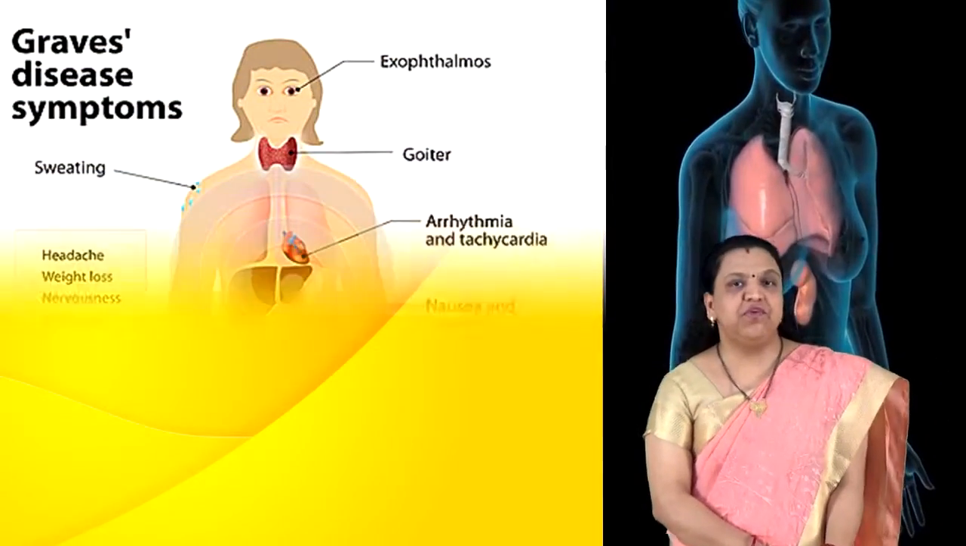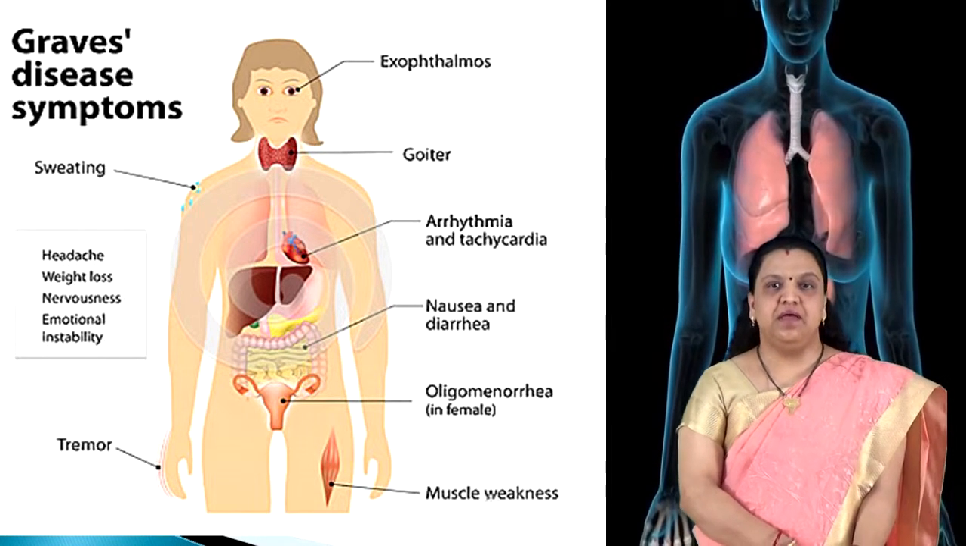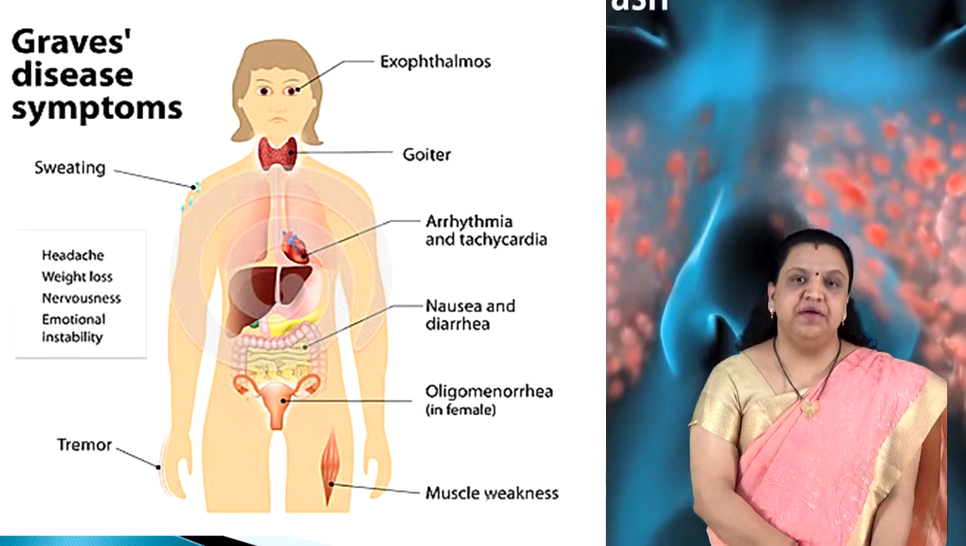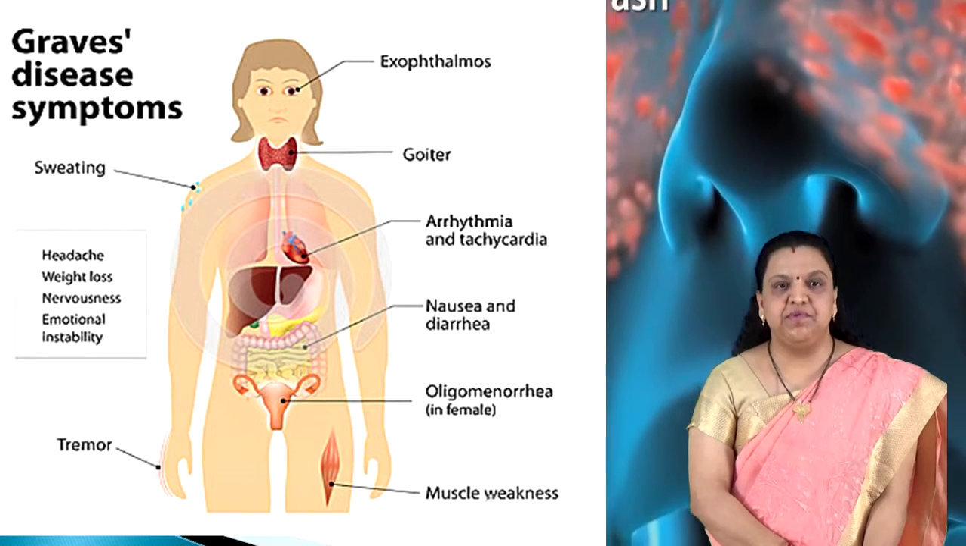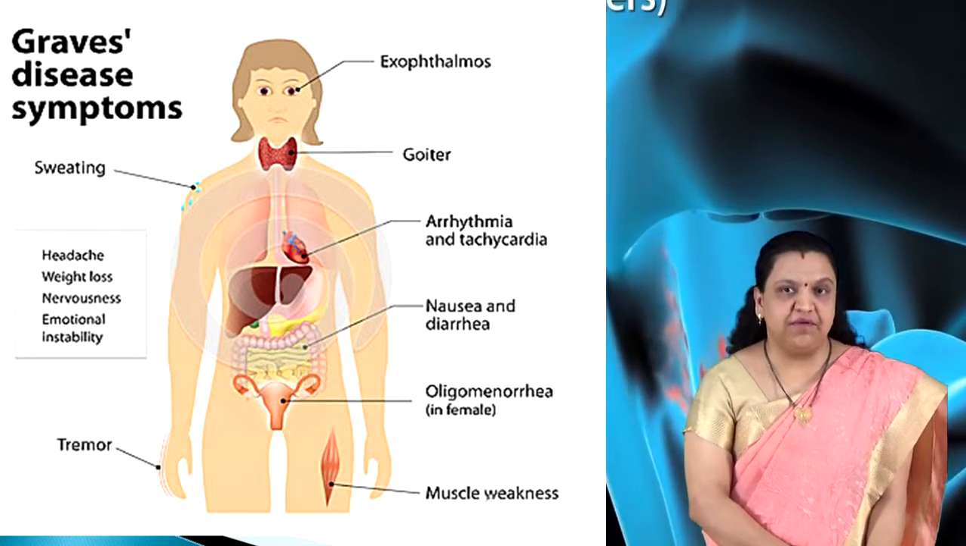These are the symptoms which are associated with Graves' disease, which are basically exophthalmos, as we have already talked about, that is the bulging eyes, goiter, and there are other associated symptoms of this disease, as can be seen in this diagram.